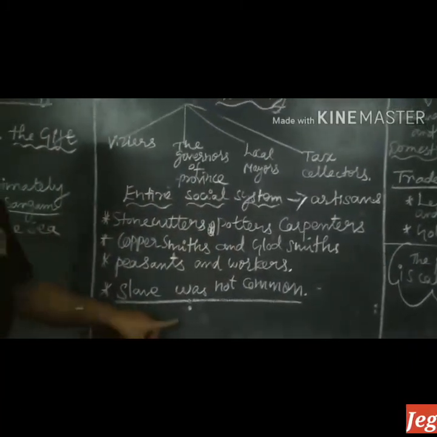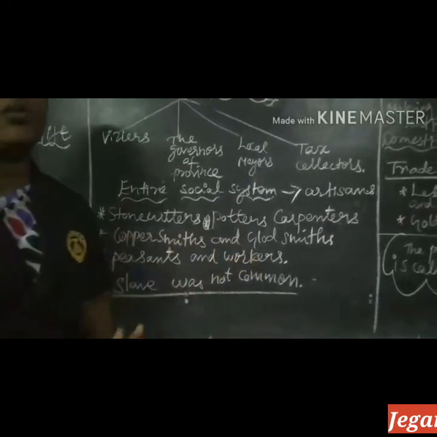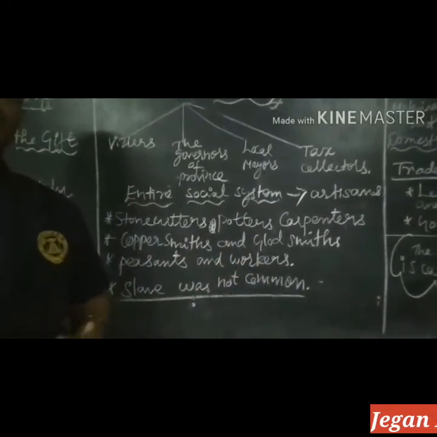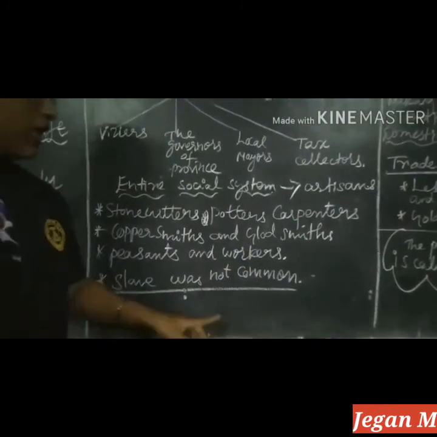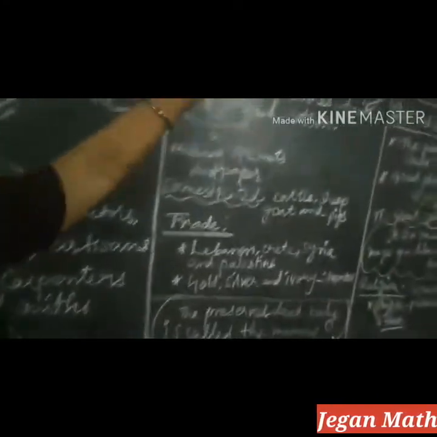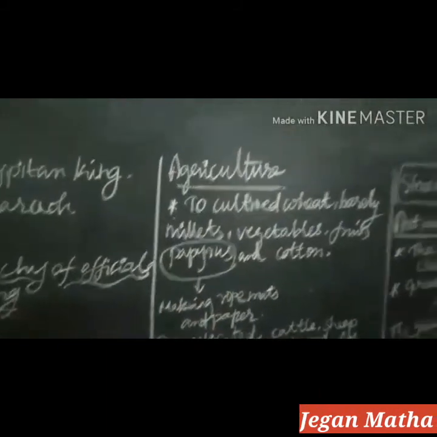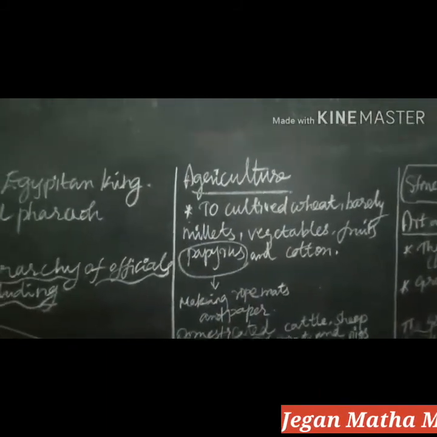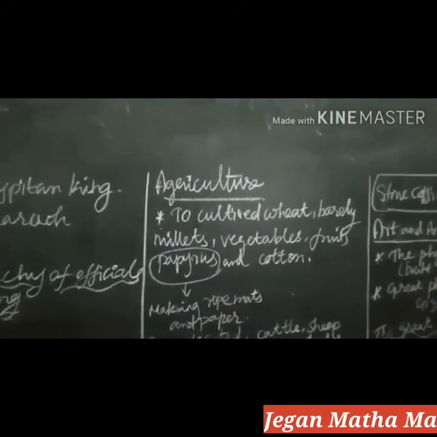Slavery was not common, but if needed, people utilized slaves. Okay, another topic is agriculture. Agriculture is very important in the Egyptian civilization.